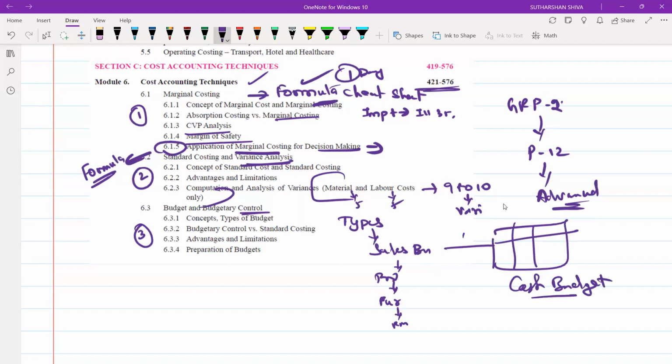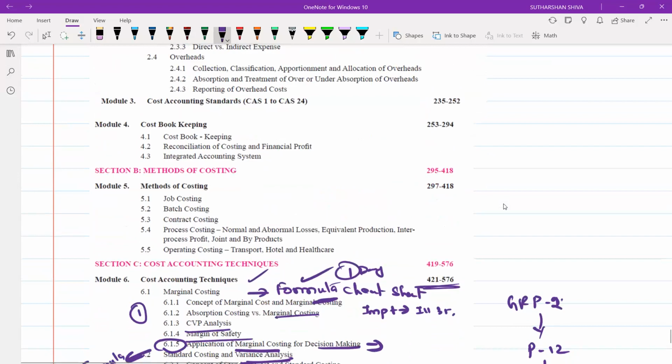How the cash budget works, how the working notes work, everything you need to do. This is the order, these are the types you need to focus on. Then we will start with module number 5. In module number 5, we will study operating costing.